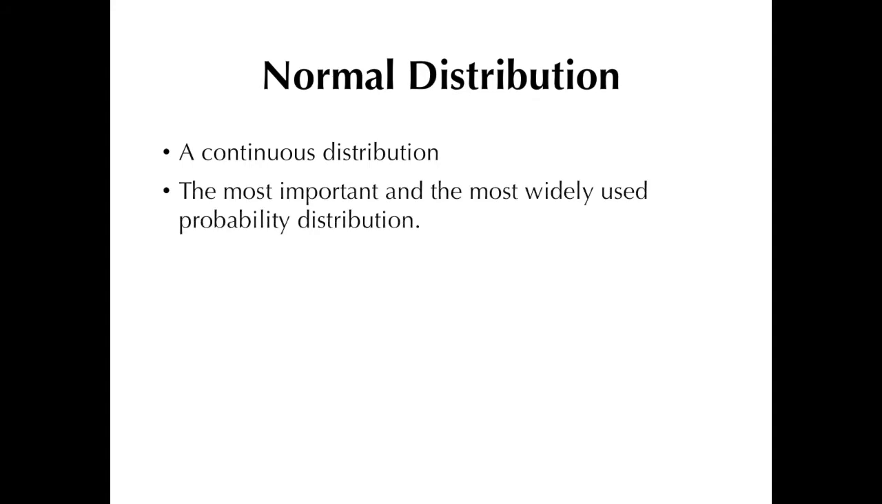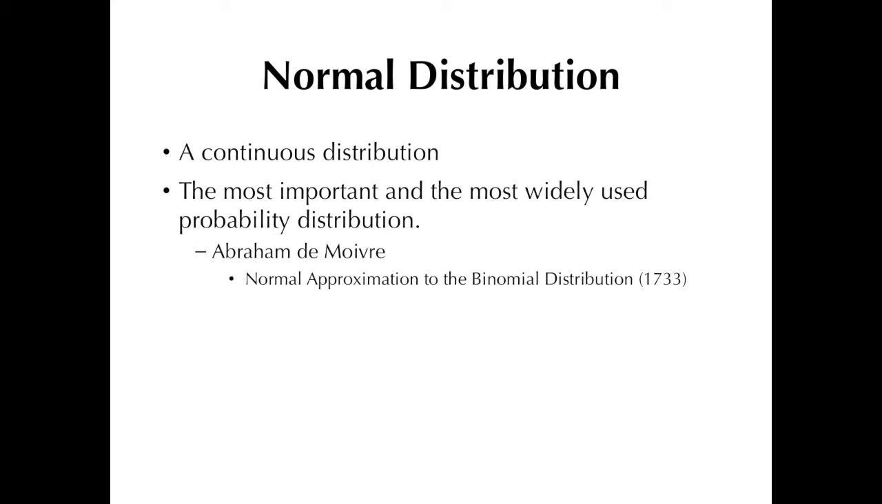The normal distribution is considered to be the most important and the most widely used probability distribution. In the medical sciences alone, a lot of continuous variables are assumed to follow the normal distribution, one of which is systolic blood pressure, which I just talked about.